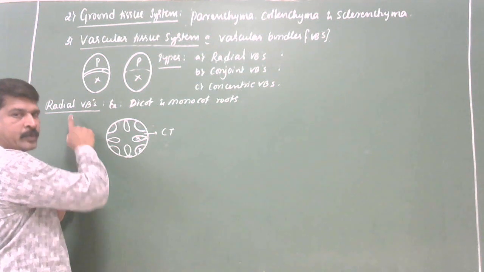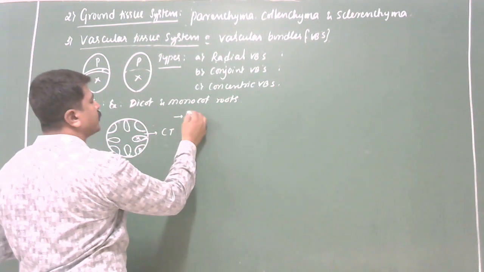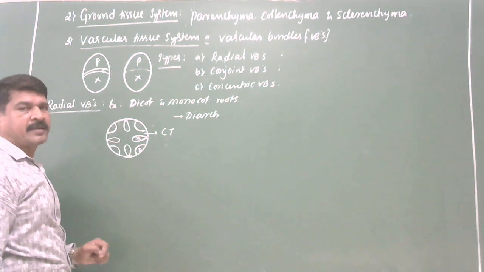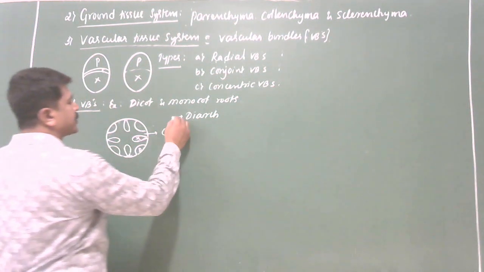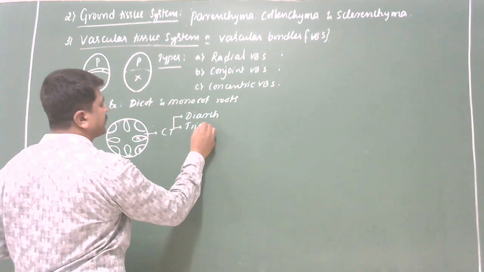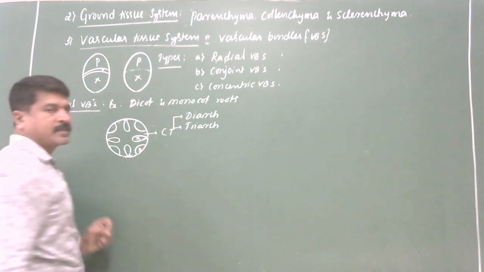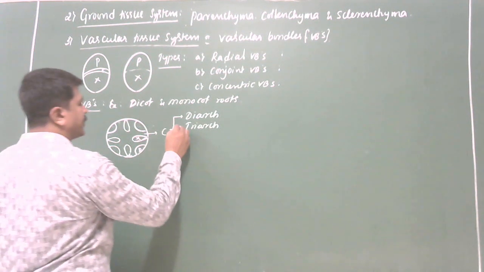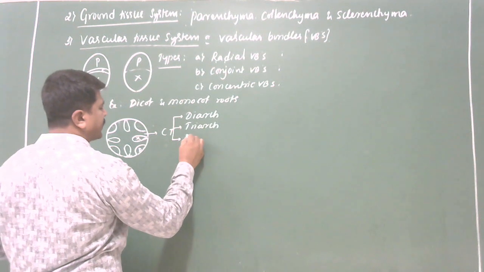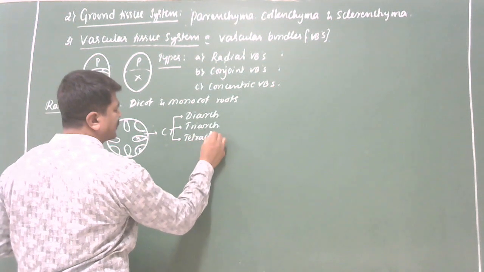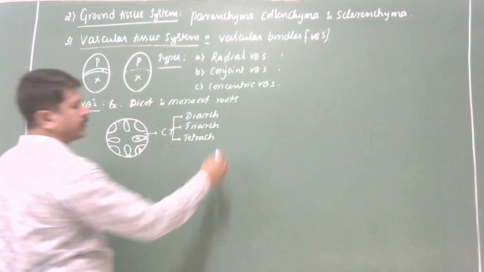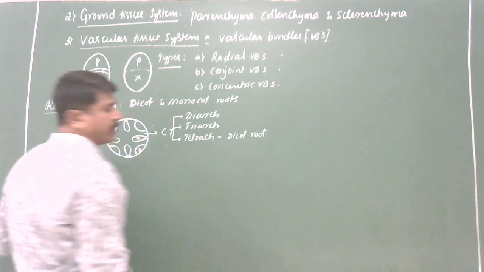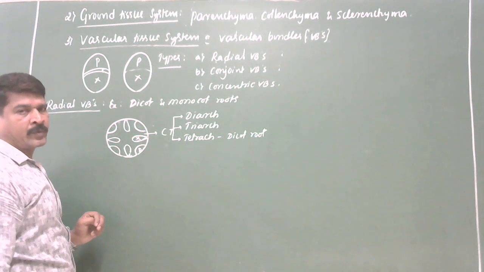Clear? Suppose the root has only two xylem patches and two phloem patches, the condition is called diarch. If the root has three xylem patches and three phloem patches, the condition is called triarch. If the root has four xylem patches and four phloem patches, the condition is called tetrarch. Tetrarch is commonly seen in dicot root.